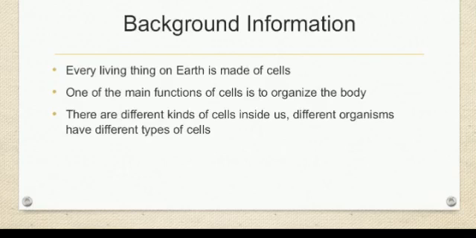One of the main functions of cells is to organize the body. In the same way, there are different kinds of cells inside us. Different organisms have different types of cells. Trees have different cells than us, and so do dogs and cockroaches. Each of those cells is different in some way. Every cell has a special job to do.